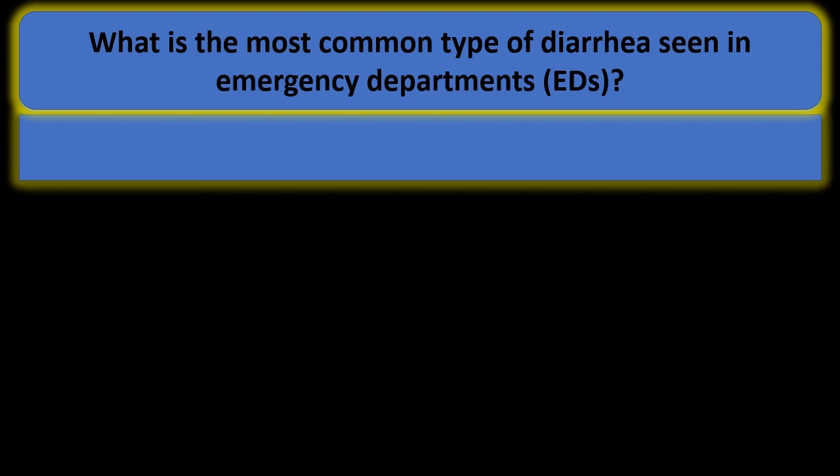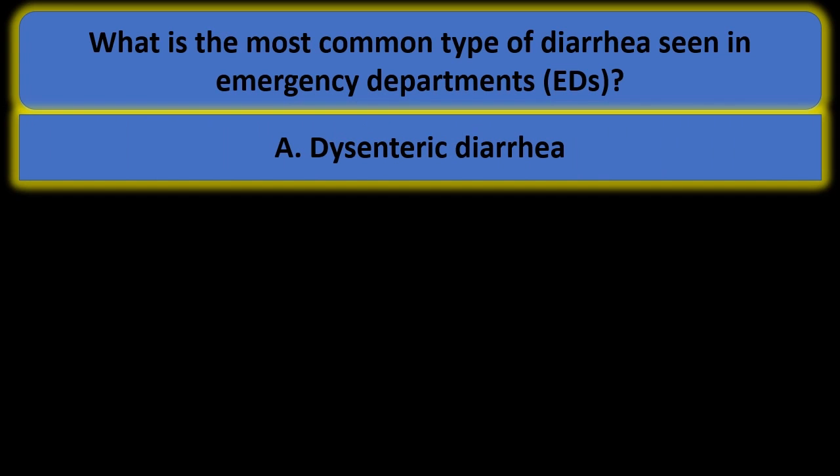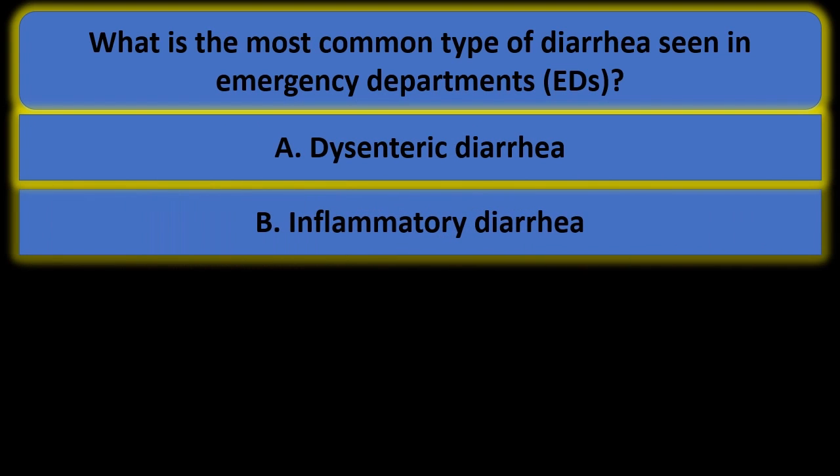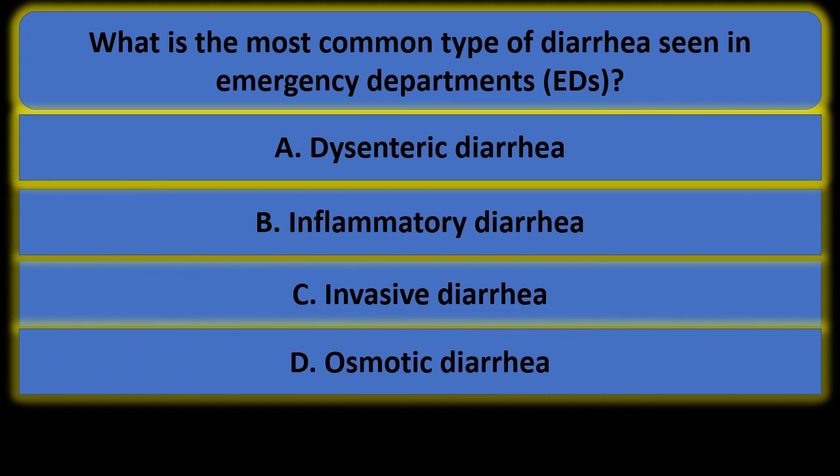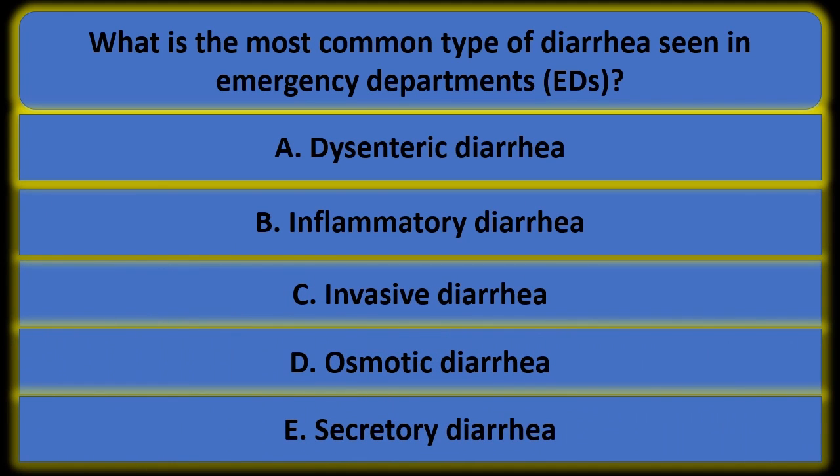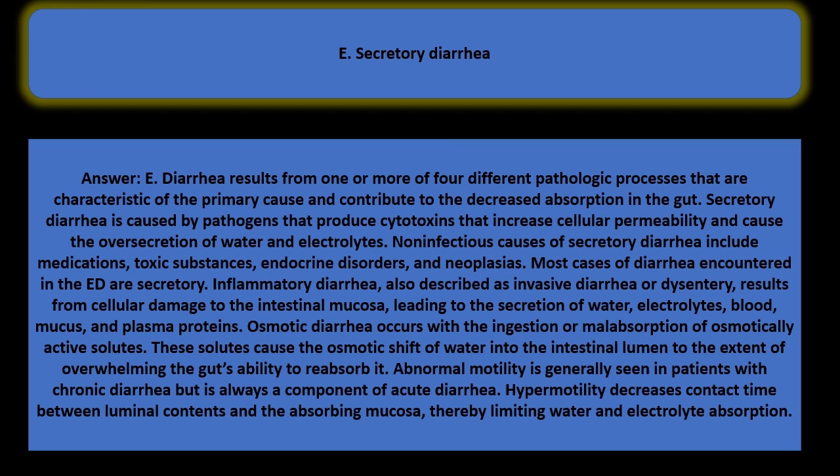What is the most common type of diarrhea seen in emergency departments? A. Dysenteric diarrhea. B. Inflammatory diarrhea. C. Invasive diarrhea. D. Osmotic diarrhea. E. Secretory diarrhea. Answer is E. Secretory diarrhea.